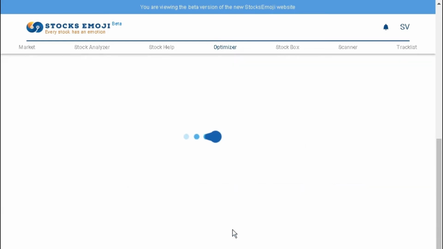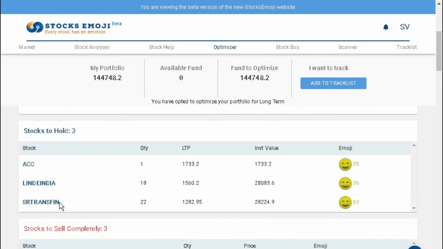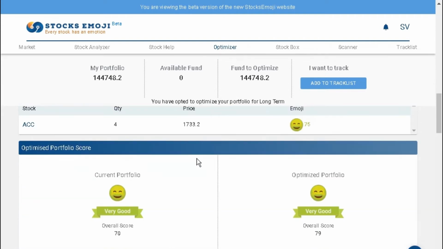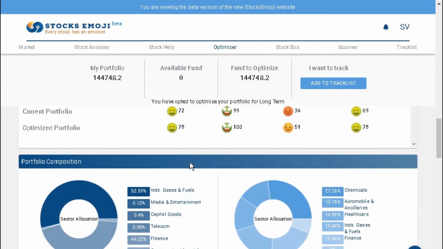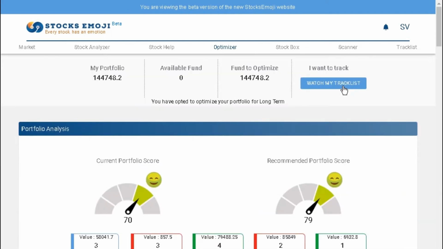After optimizing, you can see the required changes in the portfolio, which are stocks to hold, stocks to sell, stocks to buy, and stocks to decrease or increase the holding from your portfolio. Also, sector-wise composition of the portfolio, market cap-wise weightage of the portfolio, portfolio summary and stats, and return of the portfolio. You can add the portfolio to the track list and start tracking the portfolio.